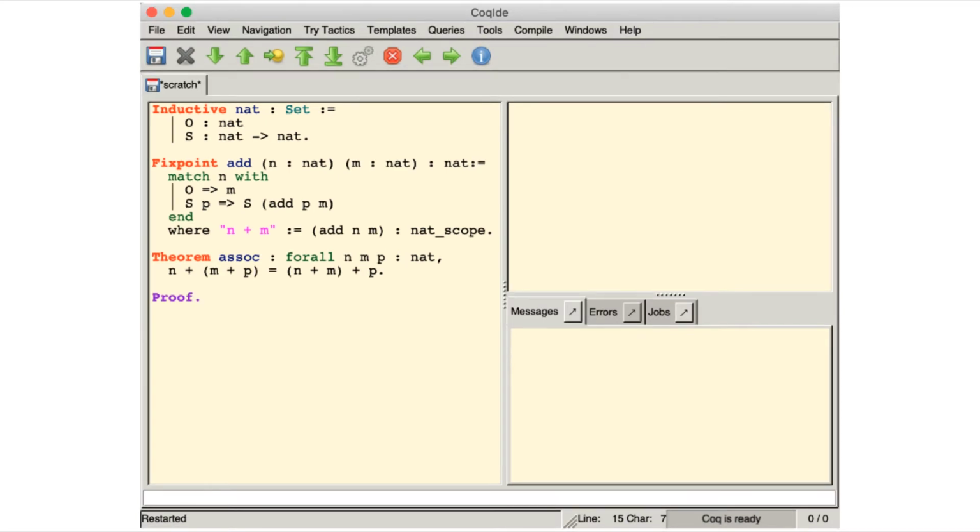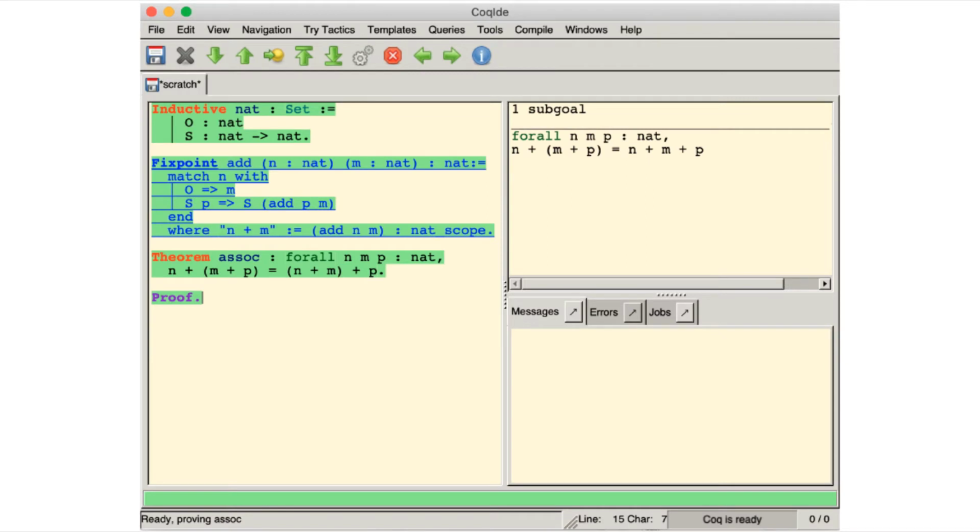You then start to write the proof script, which when completed and run will generate a proof for the theorem. The proof script is made up of proof tactics. This tactic here, called Proof, is the starting tactic for the proof script. When the tactic is executed, Coq provides feedback in this window. This feedback is a high-level view of Coq's internal proof state. Here, the proof state consists of a single goal, which is the theorem itself.